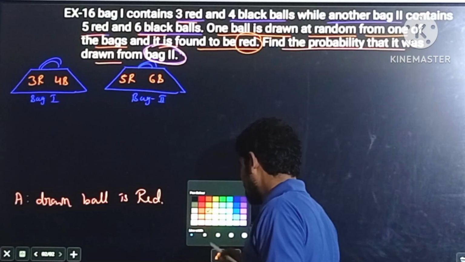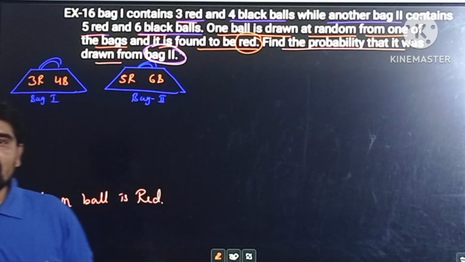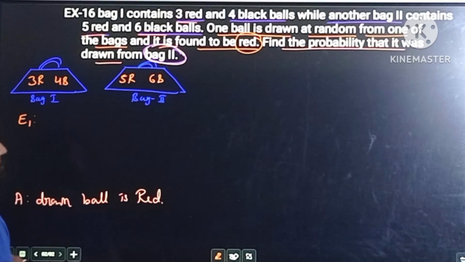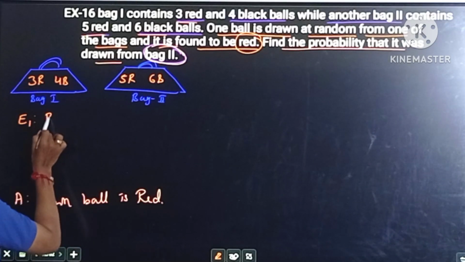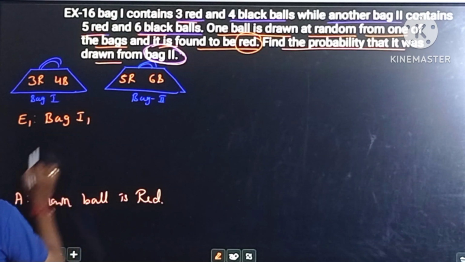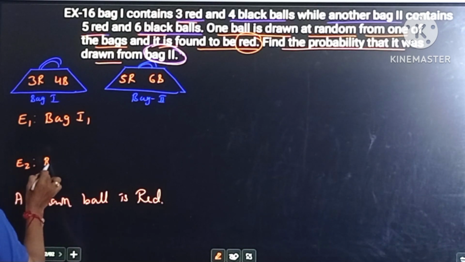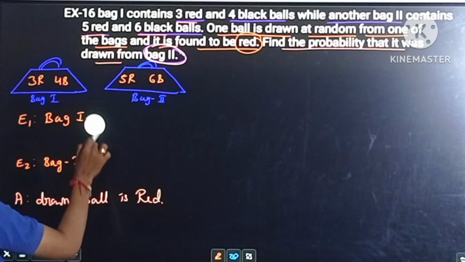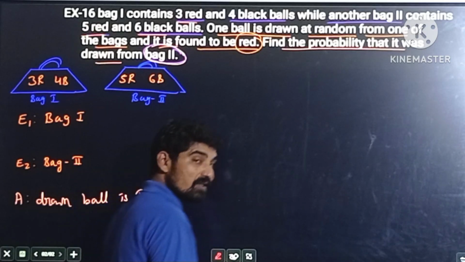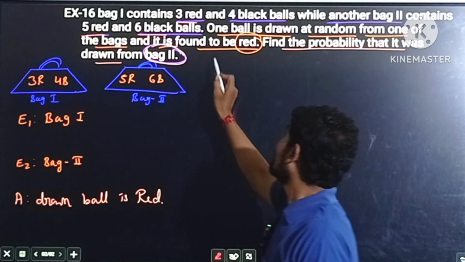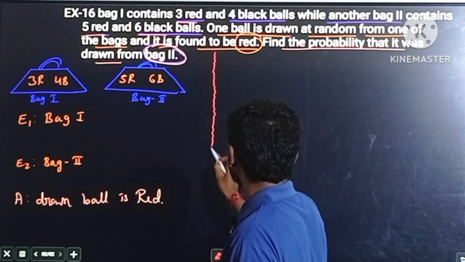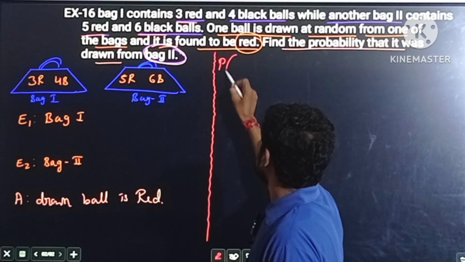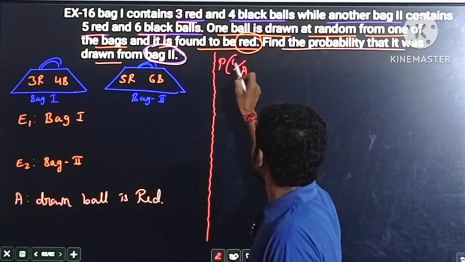It means in this question we have 2 mutually exclusive events. The first event, E1, is the event that the ball is drawn from bag 1. E1 represents the first bag, and E2 represents the second bag. And we need to calculate the probability of this red ball from bag 2. Therefore, the required probability is the probability of the red ball from bag 2.